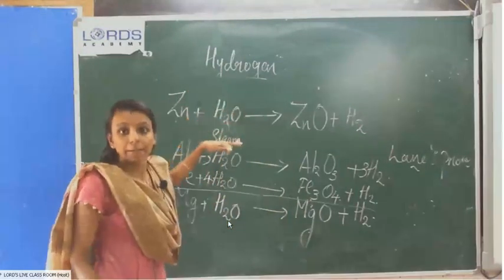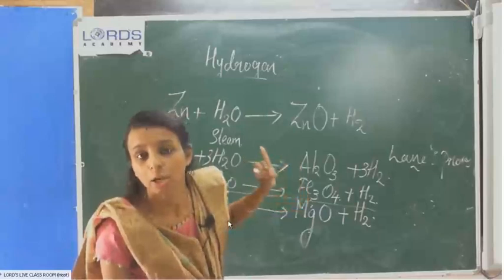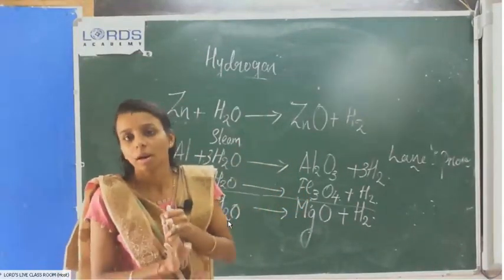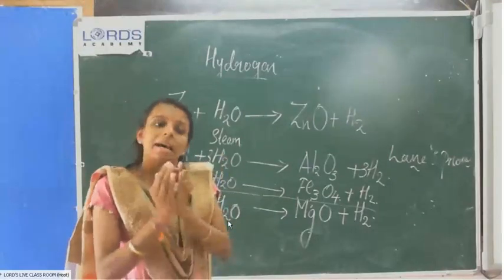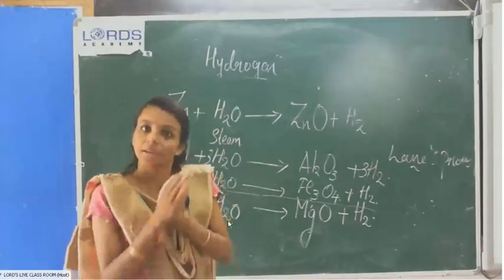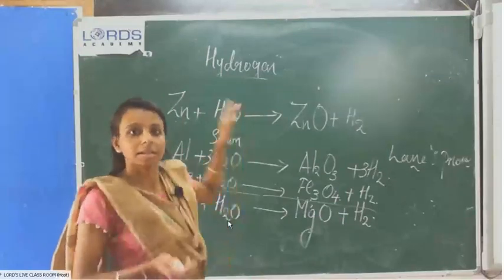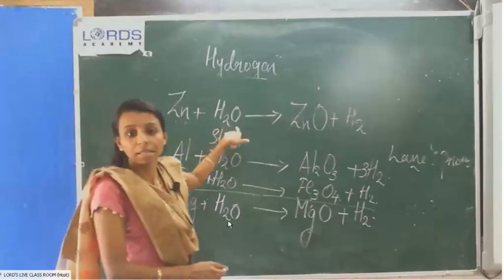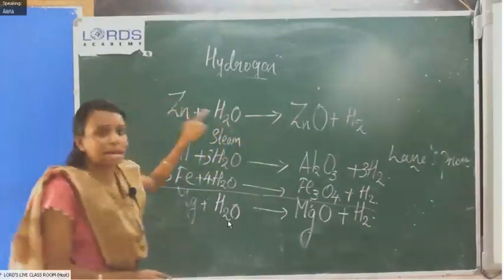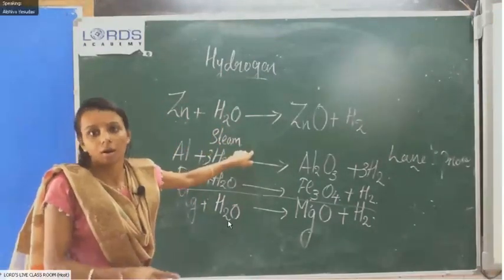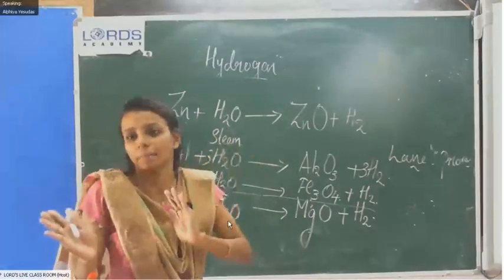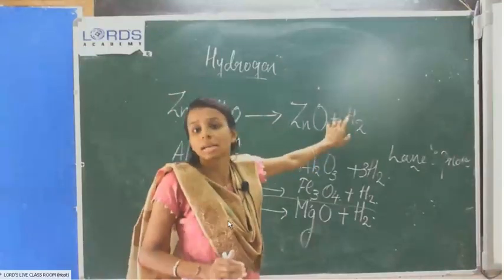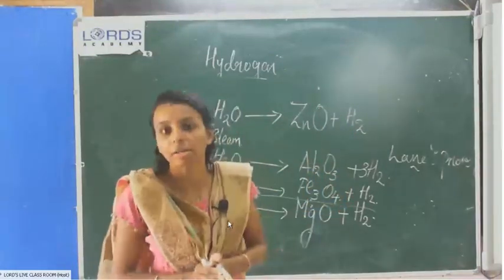The first method was electrolysis for the preparation of hydrogen. Second one, laboratory preparation of hydrogen, that means metal reacts with dilute acids, like zinc with dilute acids. Third method: metals react with water, then we will get hydrogen. You have to study each of the equations.